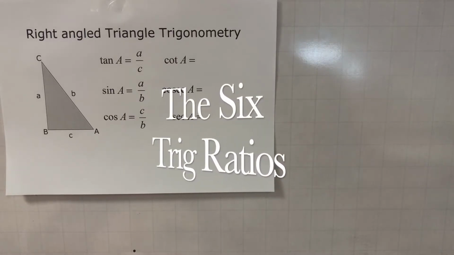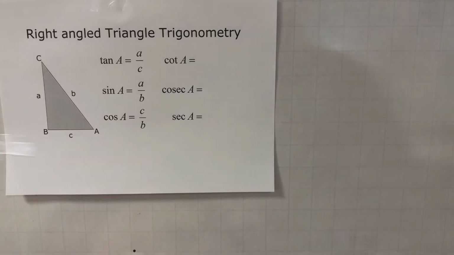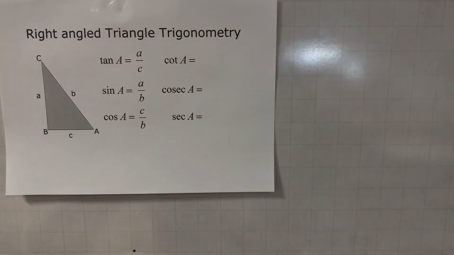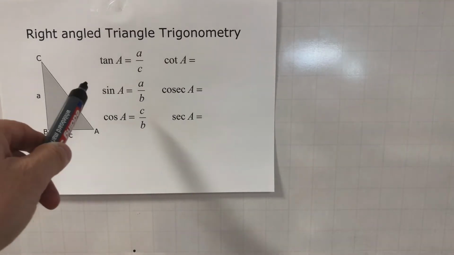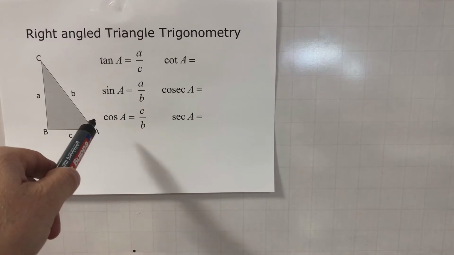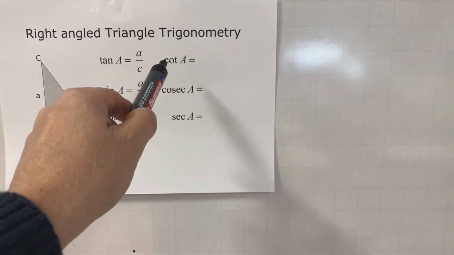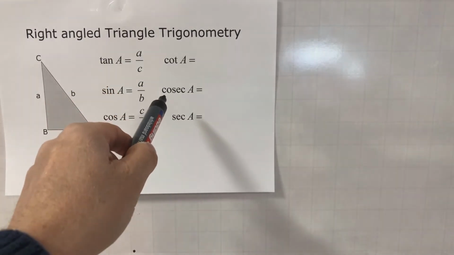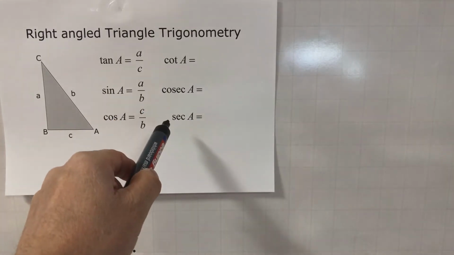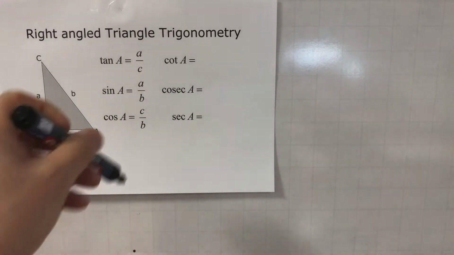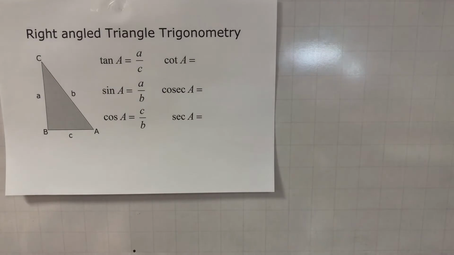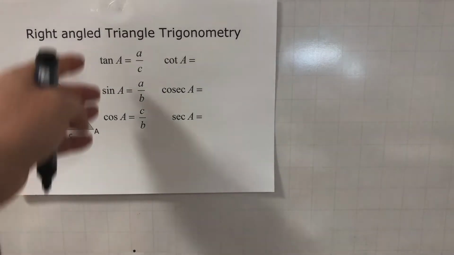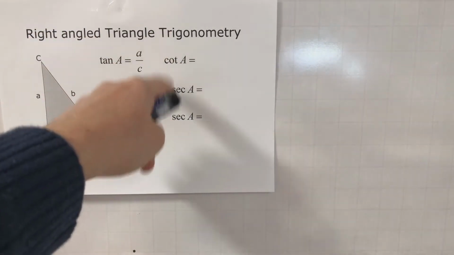Okay, year 11. So we've got the right angle triangle, and you know of the three trig ratios, sine, cos, tan. Well, in fact, there's actually 6 of them. You've got tan, short for tangent, sine for sine, cos for cosine, but you've also got cot for cotangent, cosec for cosecant, and sec for secant. These 3 are relatively straightforward, because as long as you know these 3, you'll know these 3.